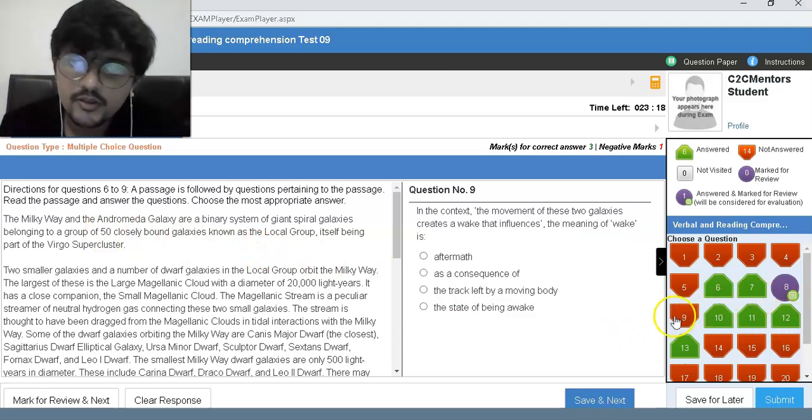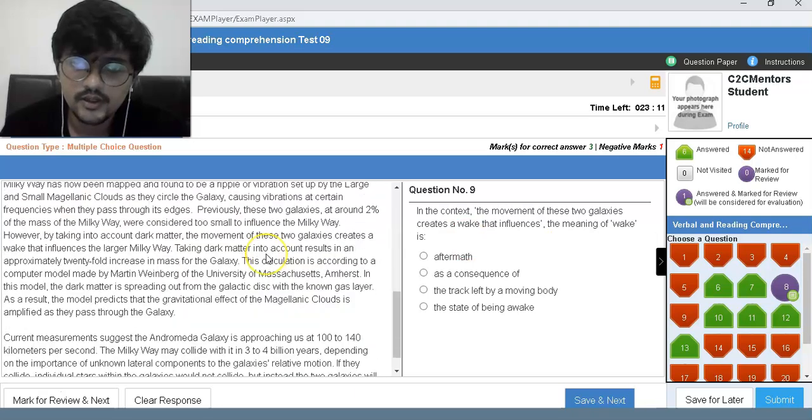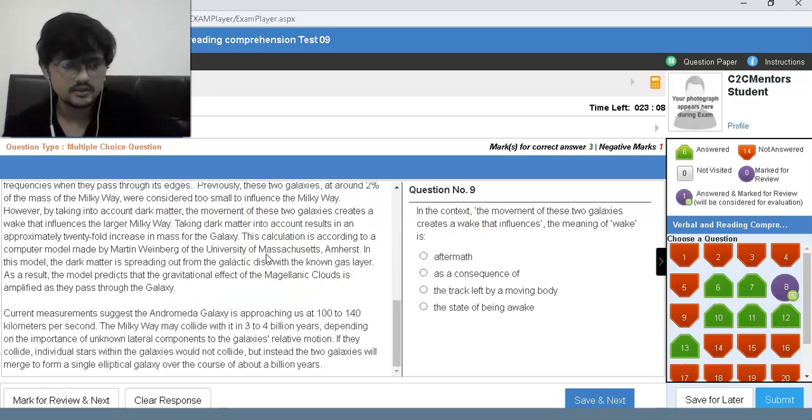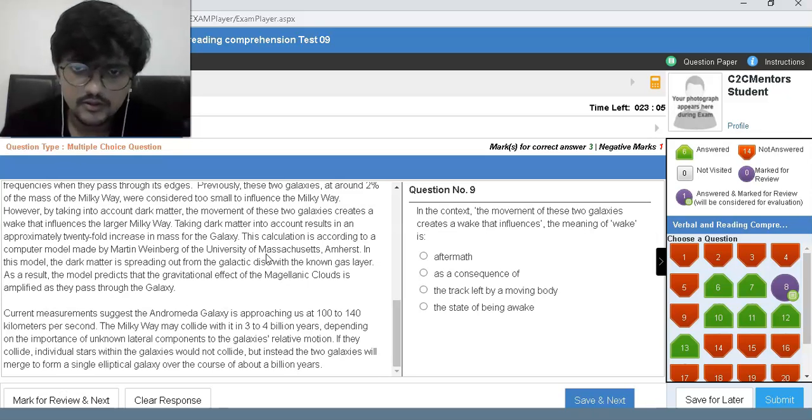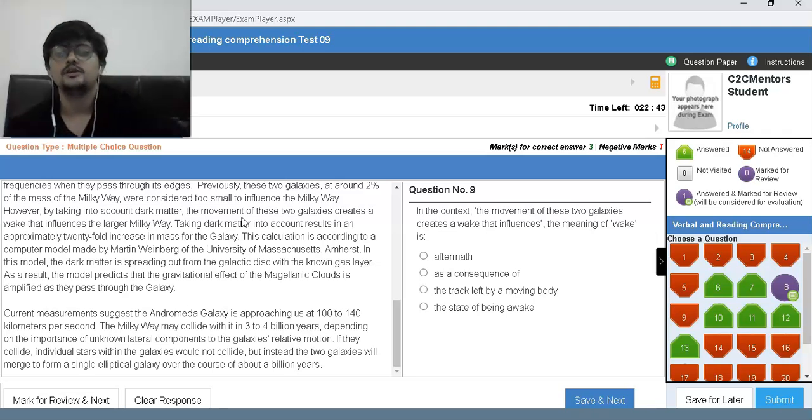In the context, the movement of these two galaxies creates a wake that influences the larger Milky Way. The meaning of wake is the track left as a consequence of movement. The aftermath, it creates a wake as a consequence of these two galaxies.